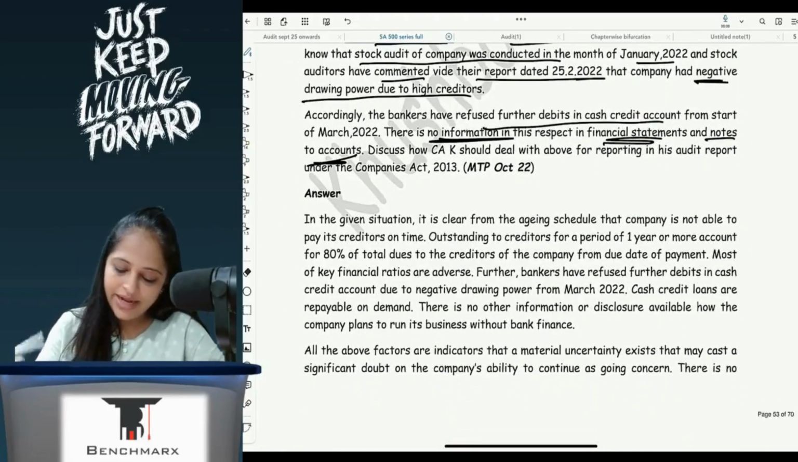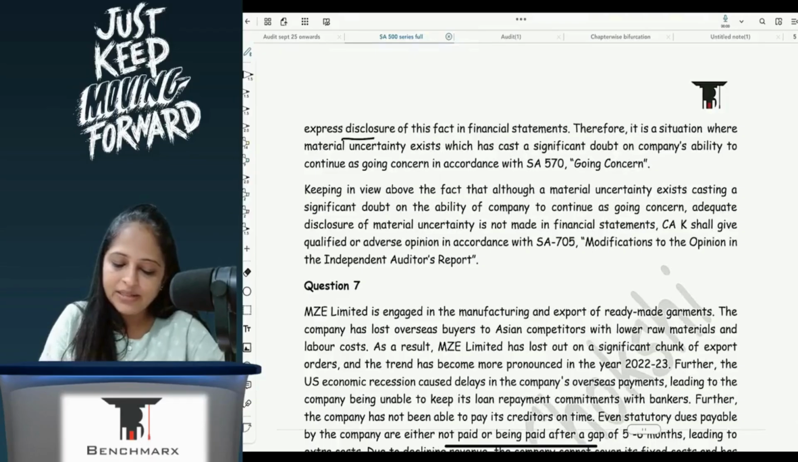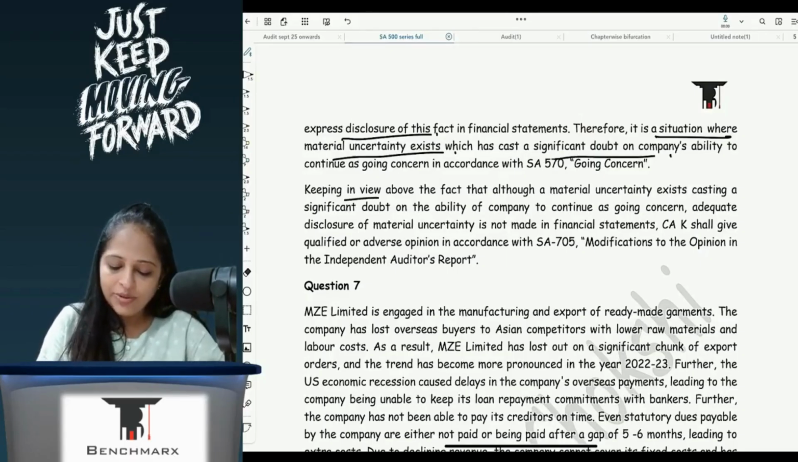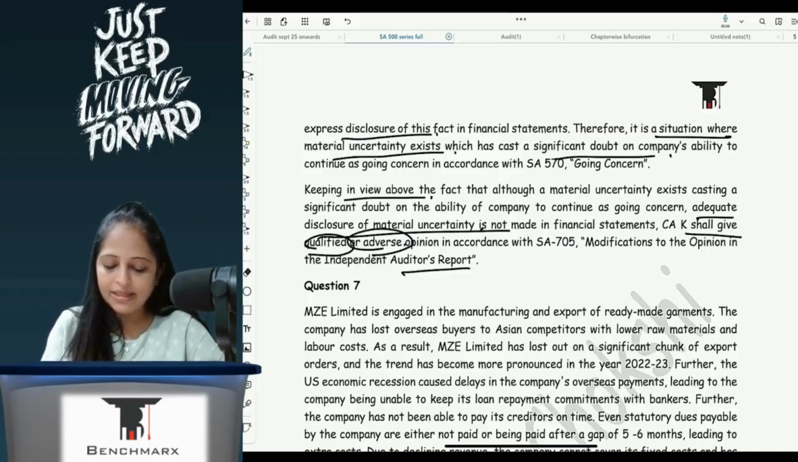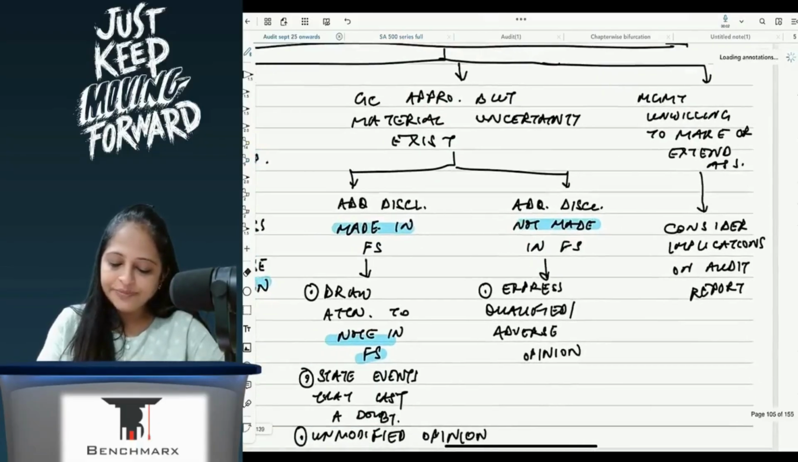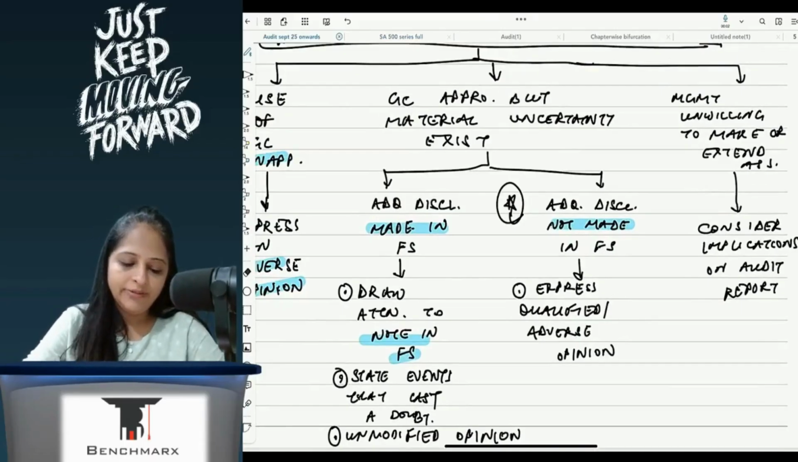So here you give the facts and say that these indicate material uncertainty to continue as going concern. There is no express disclosure in this situation where material uncertainty exists, which has cast a significant doubt to continue as going concern. Keeping in view the above fact, adequate disclosure is not made. CAK shall give an adverse or qualified opinion as per SA 705. So here we are talking about this particular scenario. Yes, adequate disclosures not made in the FS. Simple question.